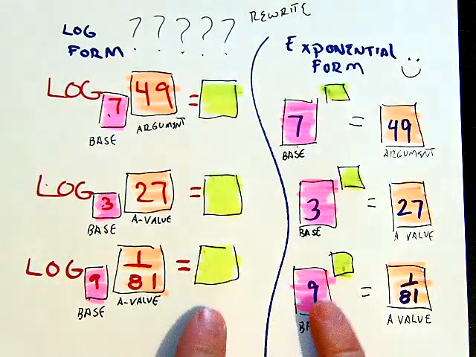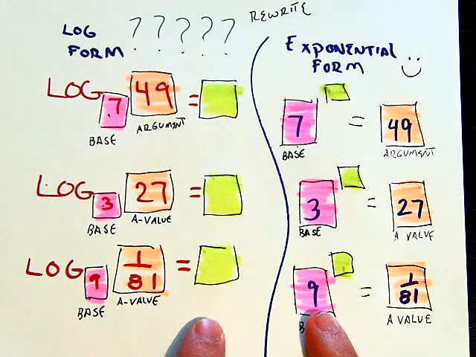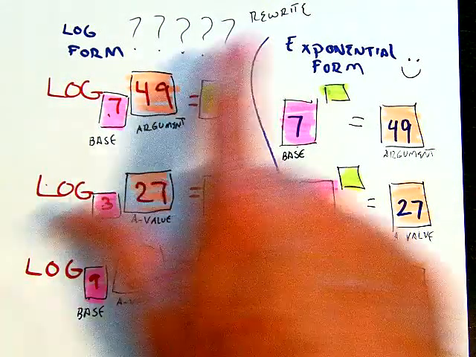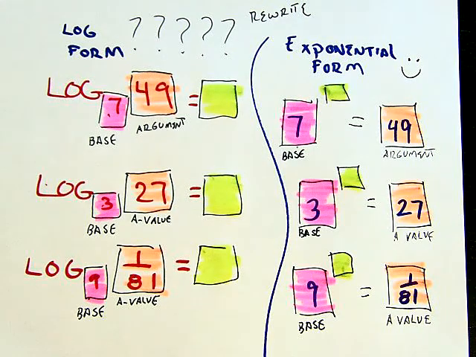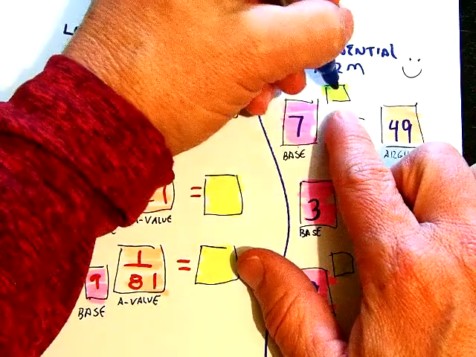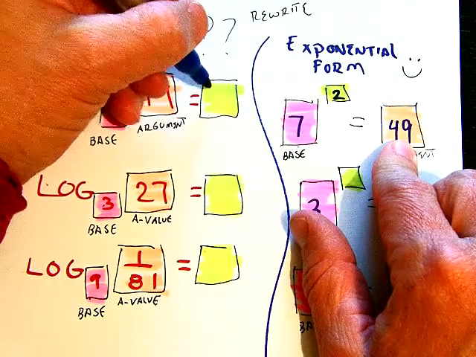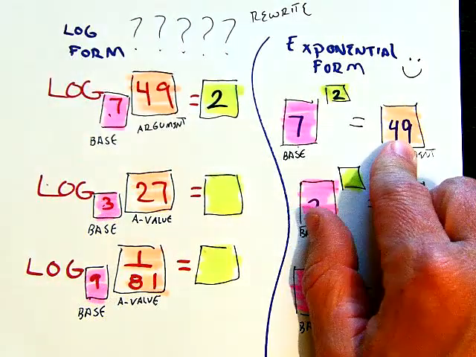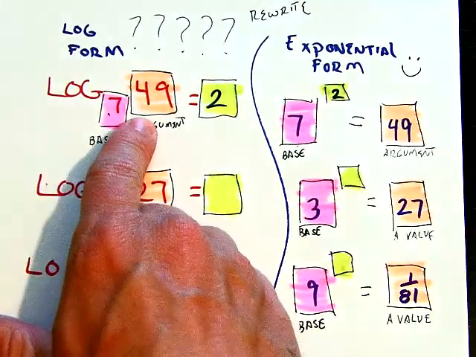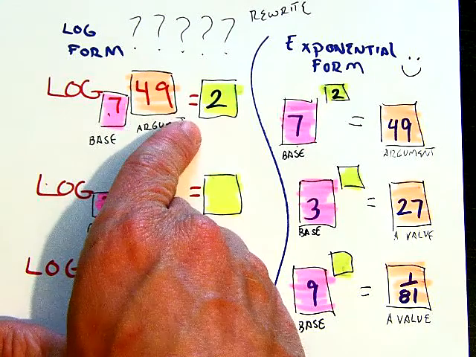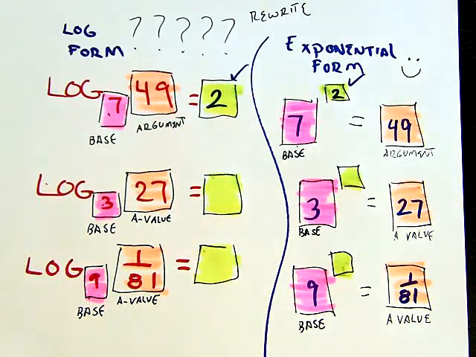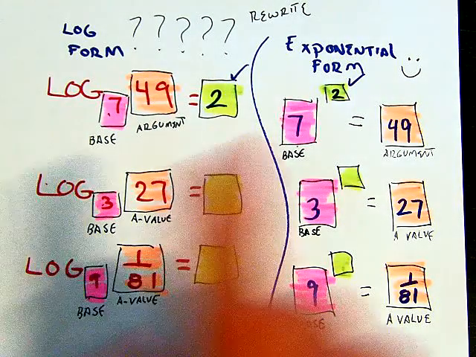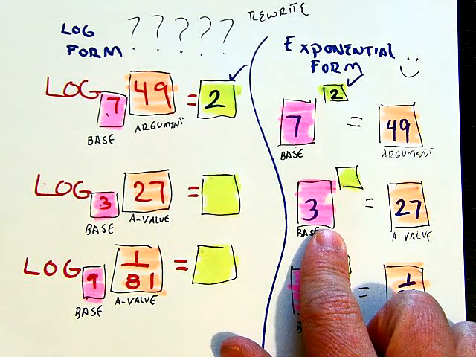So can you figure these out? If you can't figure it out this way, then think of it this way. 7 to what power is 49? Yes, I agree with you. Good job. 7 squared is 49, so that means this problem is equal to 2. Log base 7 of 49 is equal to 2. So the answer should be 2. You may not see it in log form, so rewrite it in exponential form.